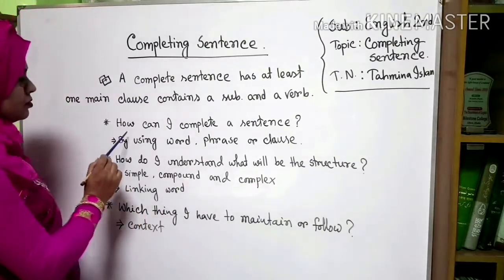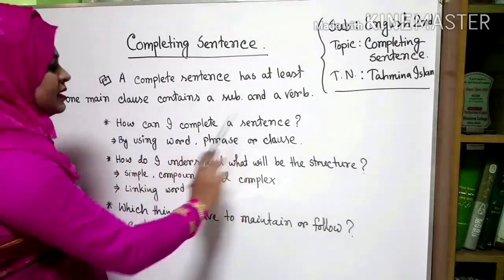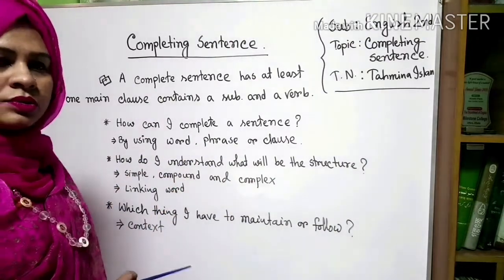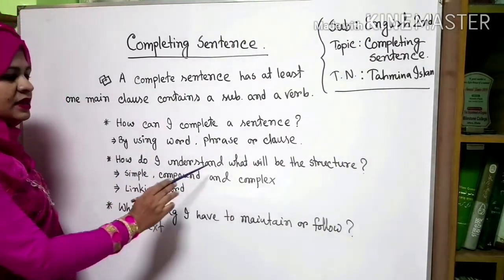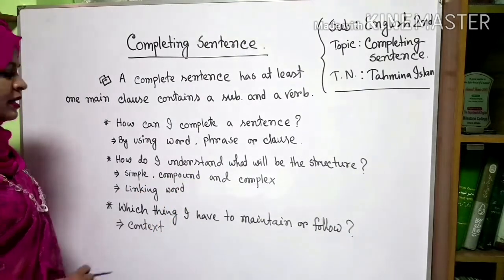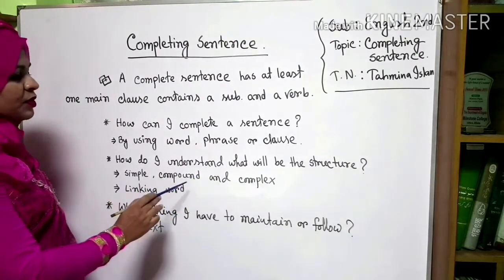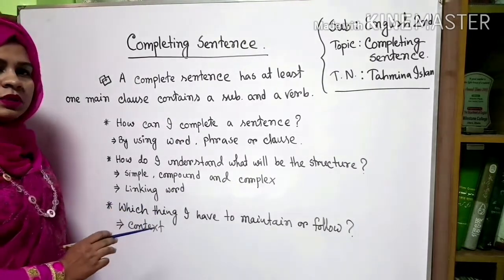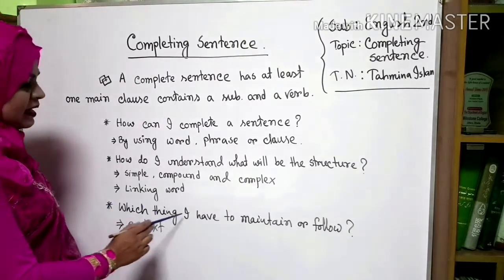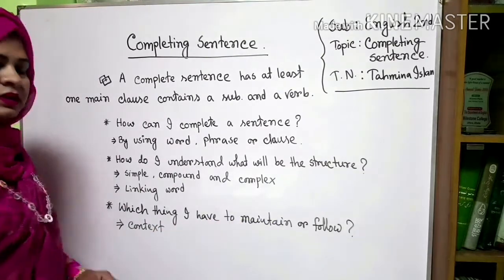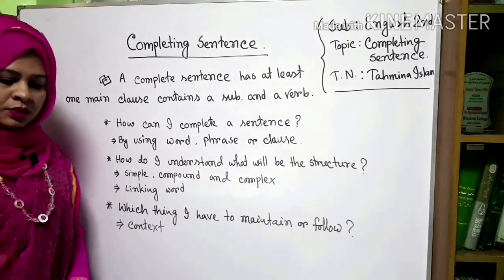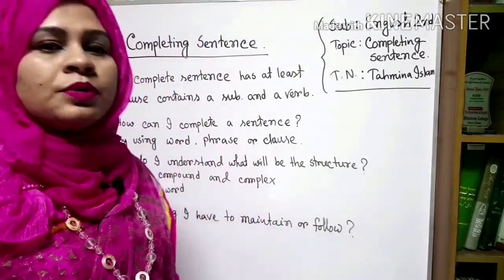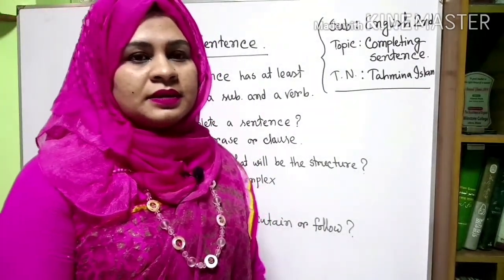Here are some clues. How can I complete a sentence? By using a word, phrase or clause. How do I understand what the structure will be? By seeing simple, compound and complex sentences or sometimes linking words. Which thing do I have to maintain or follow? The context. Today we will learn some rules to complete the sentence.